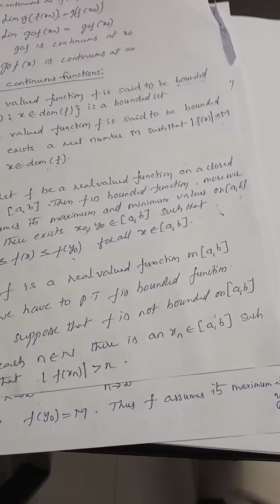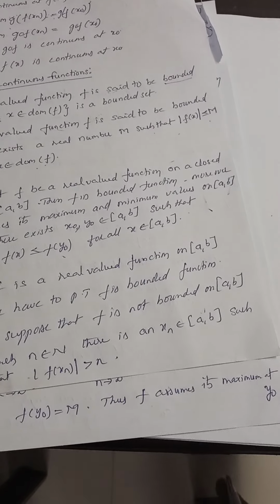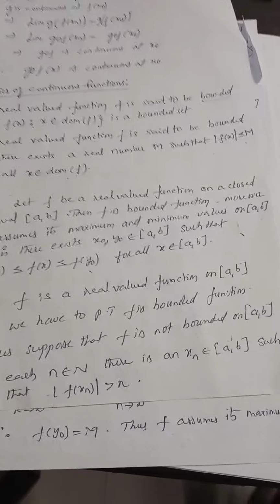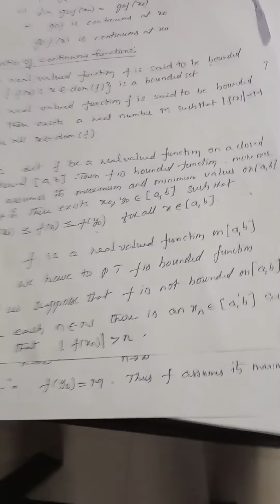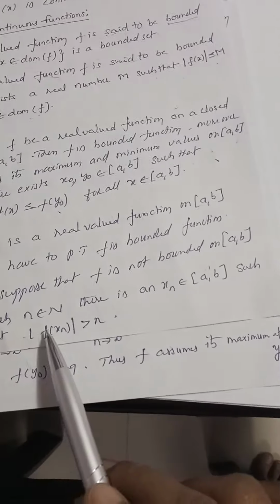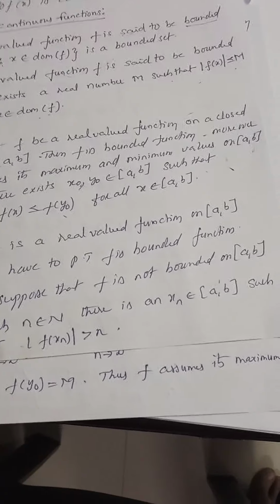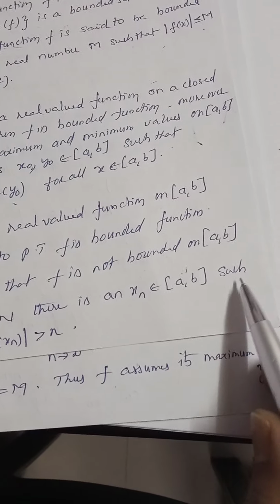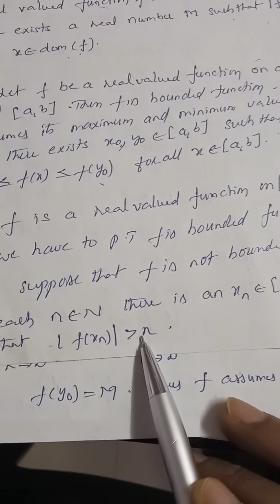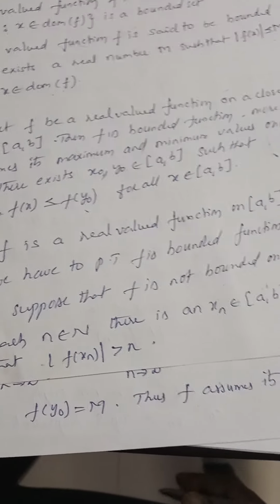Not bounded means no upper bound and no lower bound. Either both bounds do not exist, or the upper bound may exist and the lower bound does not exist, or the lower bound may exist and the upper bound does not exist. Any of these can happen. Now, for each n belonging to capital N, there is an xn belonging to a comma b such that mod of f of xn is greater than n.